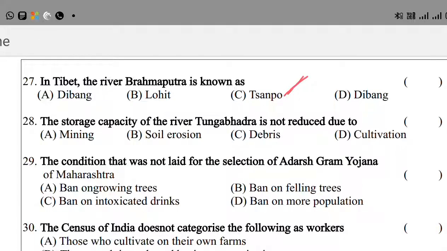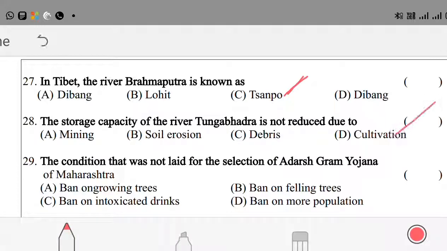The next question: the storage capacity of the river Tungabhadra is not reduced due to option A, mining; option B, soil erosion; option C, debris; option D, cultivation. Here the right answer is option D, cultivation.